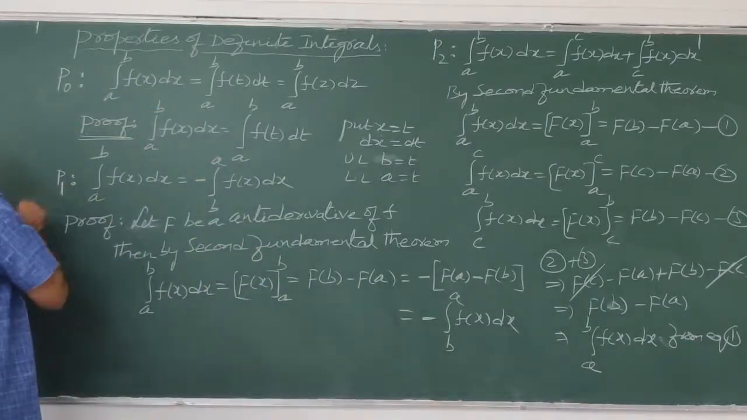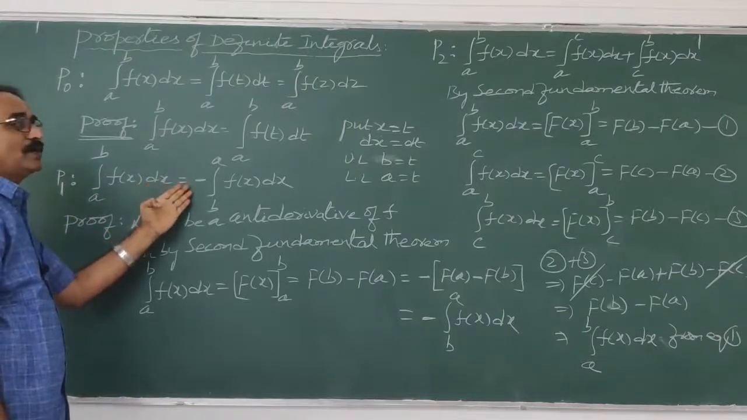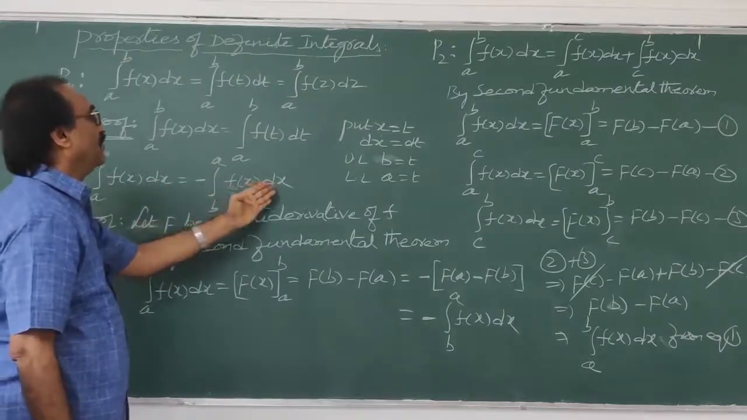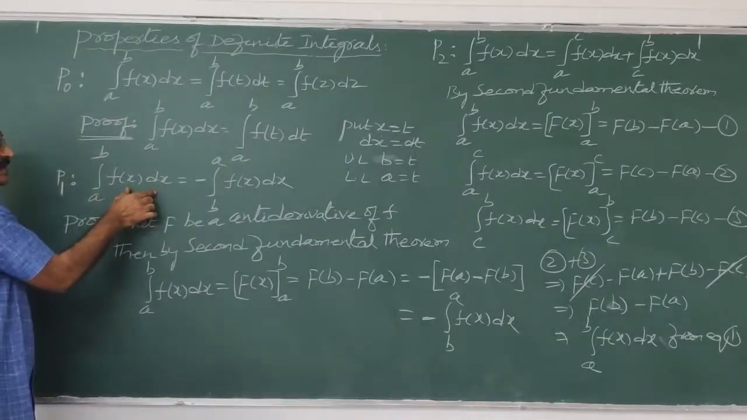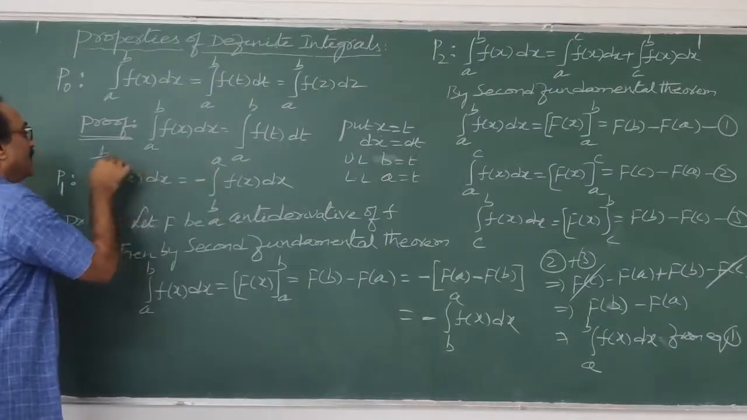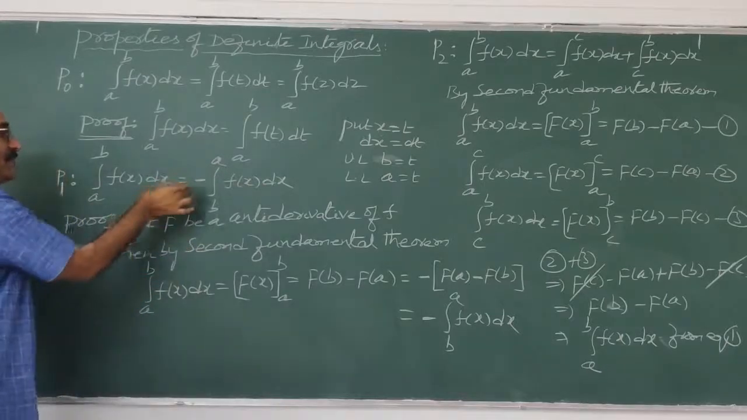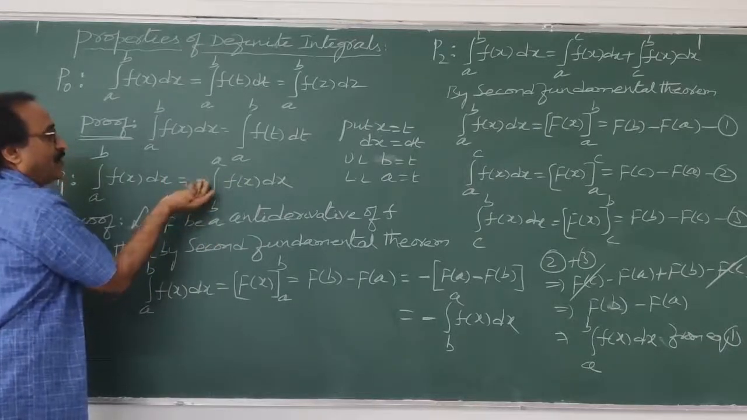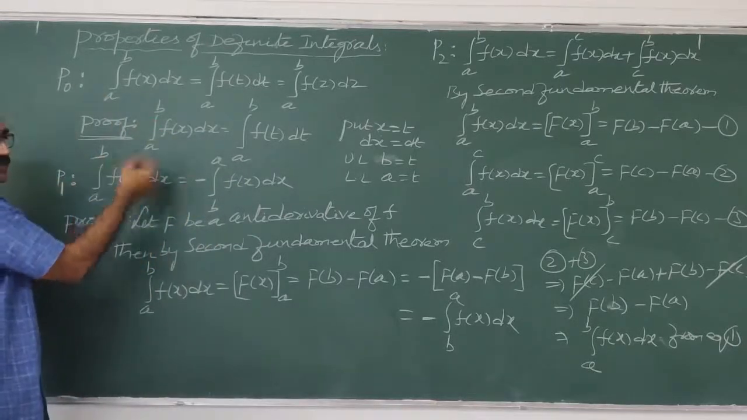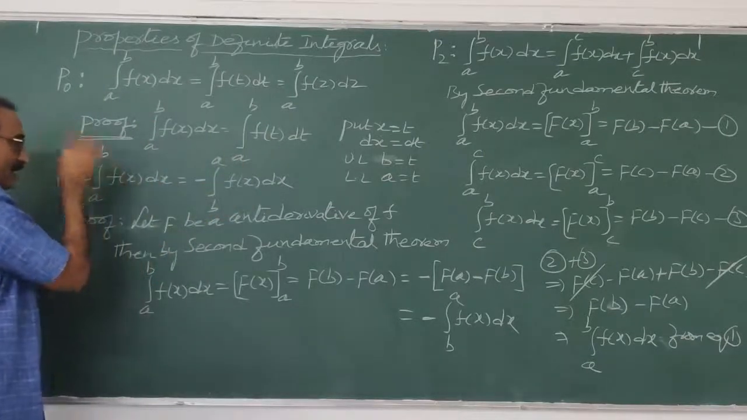Now the first property P0 is done, and now P1. What is the next property? Integral a to b f of x dx is equal to minus integral b to a f of x dx. Here integral a to b f of x is there, he put minus here, and then the upper limit becomes the lower limit and the lower limit becomes the upper limit. That's all. Means if minus comes, the upper and lower limits will change. Suppose anywhere if you see like this, if you remove minus, then b to a will become a to b. So either you can write this one like this, or this one like this.